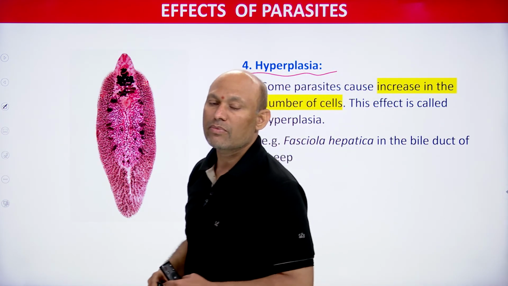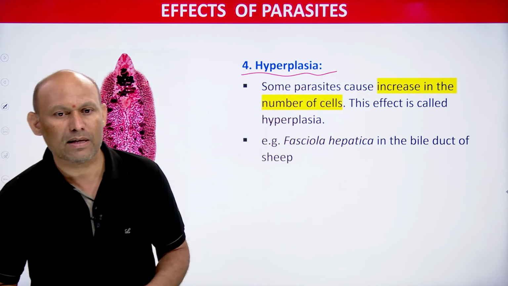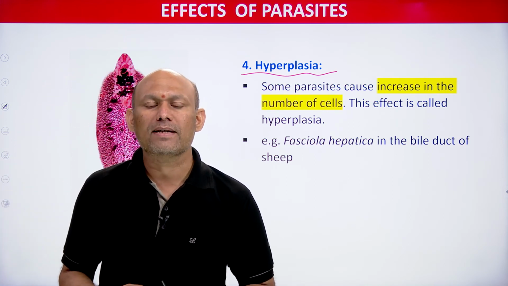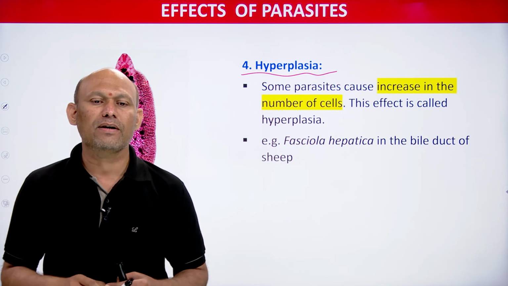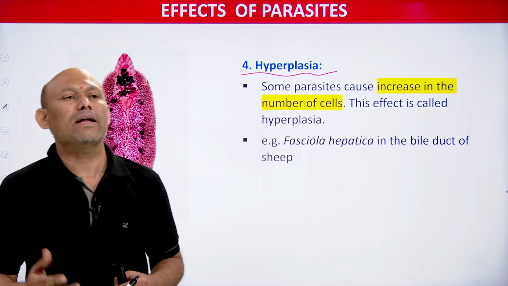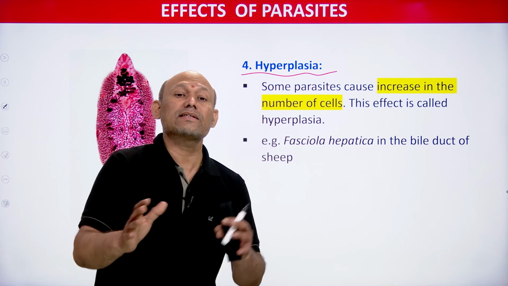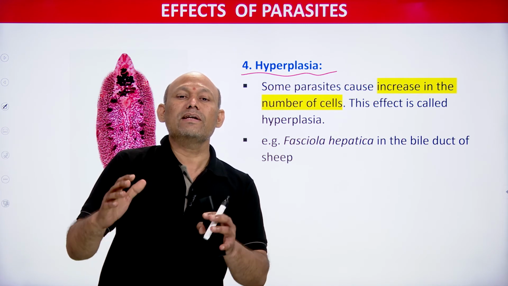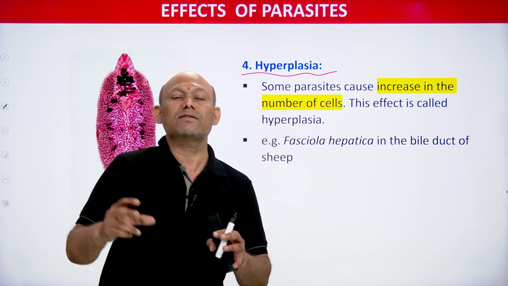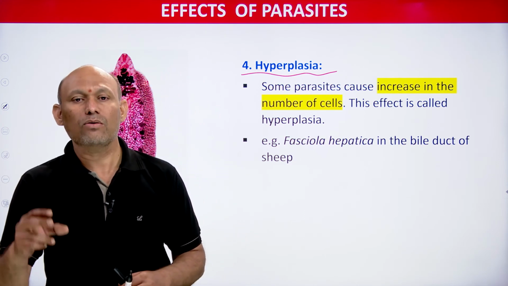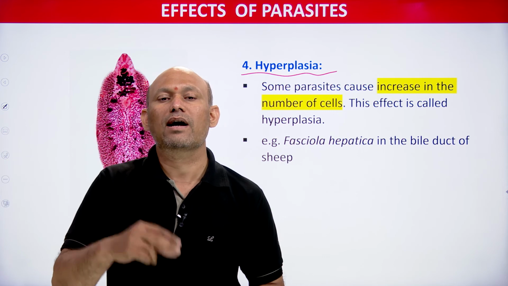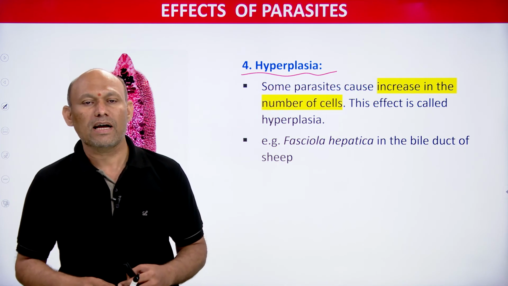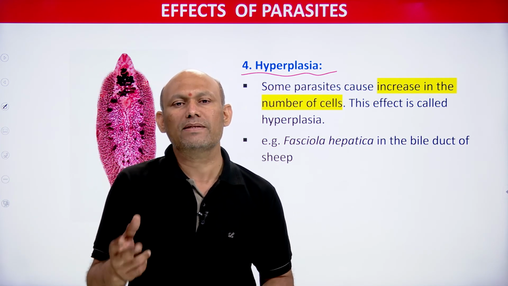One more effect shown by the parasite is hyperplasia. What exactly is hyperplasia? It's very simple. Whenever some parasites infect the host, they cause an increase in the number of cells, not an increase in the size of the body. So it is not going to cause an increase in the size of the body, but inside the body of the host they cause an increase in the number of cells, students, and this effect is called hyperplasia, you need to remember. In hyperplasia what happens? In neoplasia what happens?